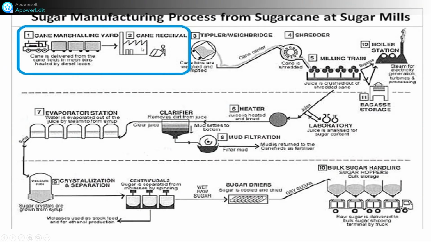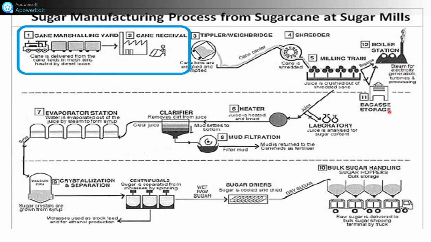This is the sugar manufacturing process. In this process, the blue line shows the sugar cane coming from the farm after harvesting. Here cane is received. This part of the manufacturing process is what we are going to study today. Here is the milling section.